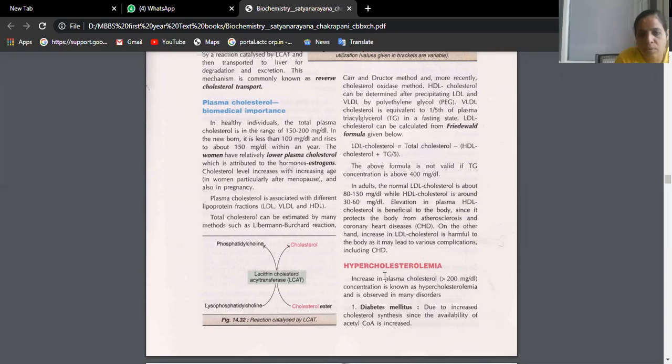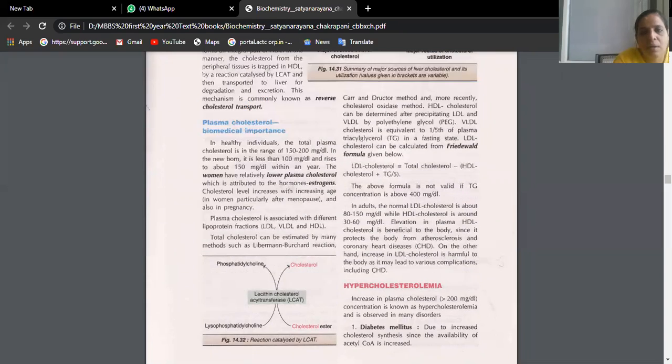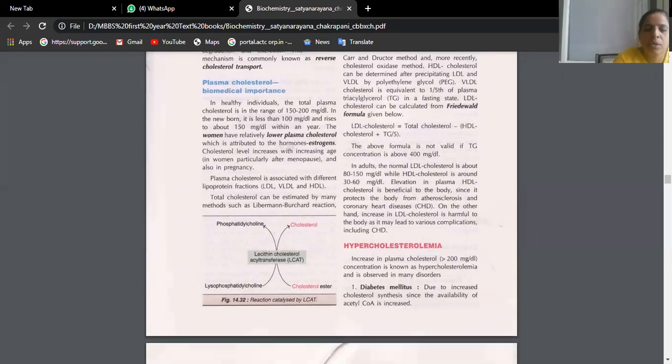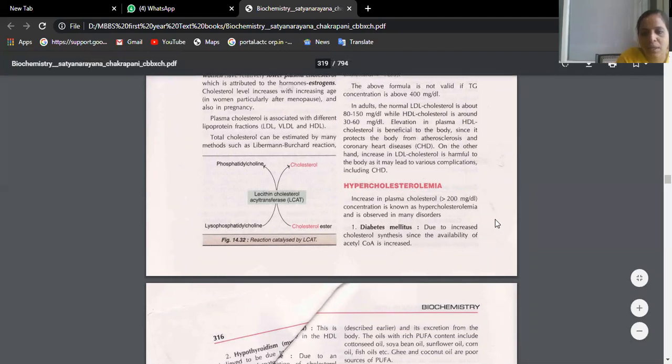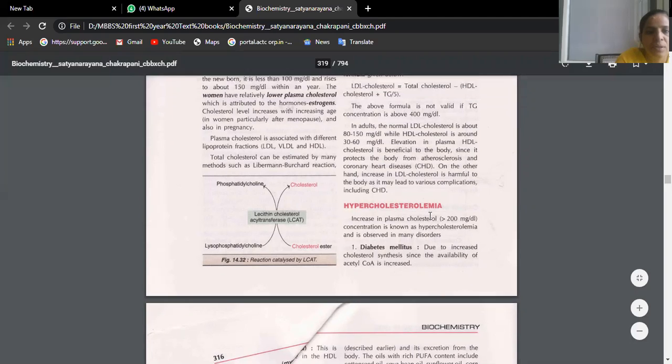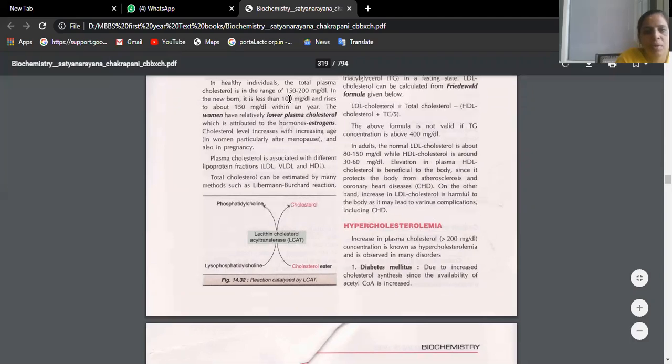We have a few techniques explained here, not required, but you should talk about clinical significance, in the sense of hypercholesterolemia. Emia means blood, isn't it? Hyper means more. That means if the blood cholesterol level exceeds the normal range, that is more than 200 milligrams per deciliter, then you call it hypercholesterolemia. Normal range was 150 to 200. If it is exceeding 200 mg, you call it hypercholesterolemia.